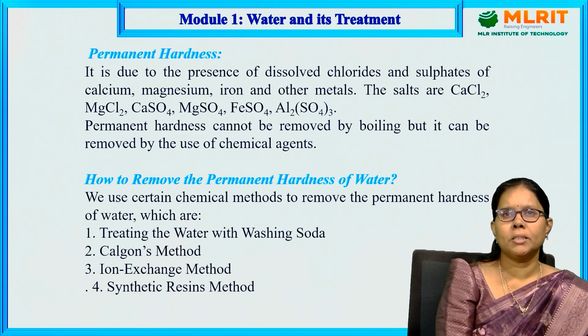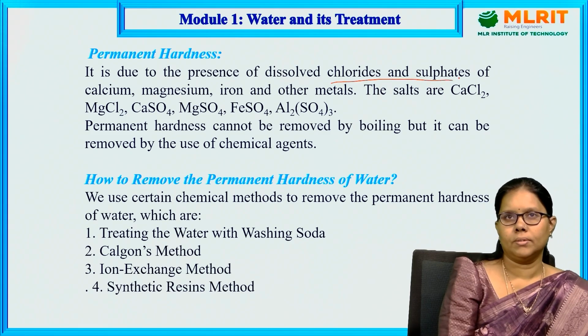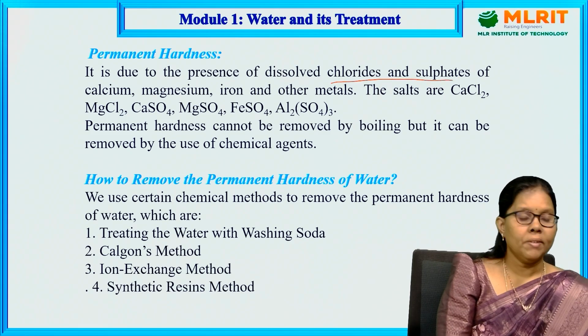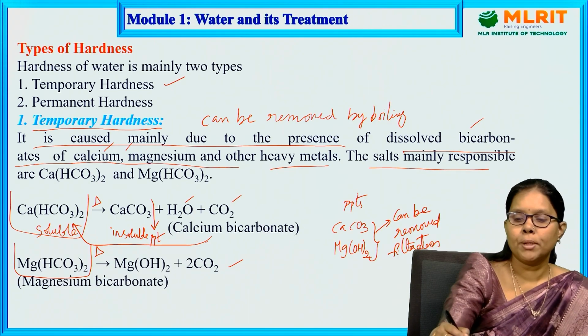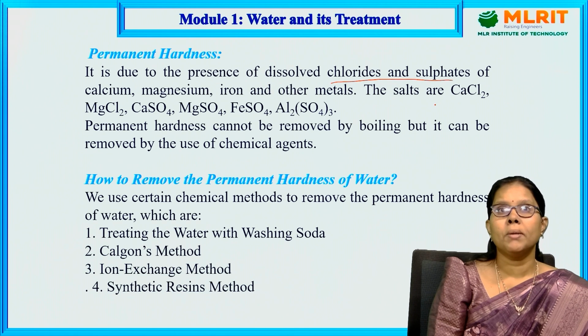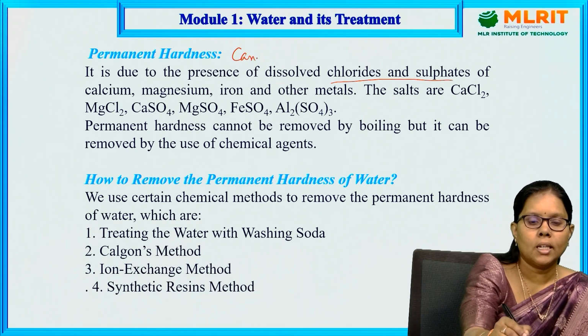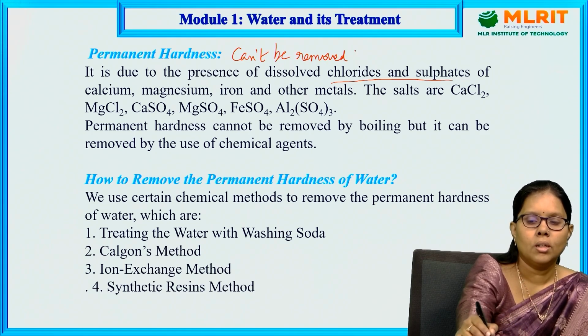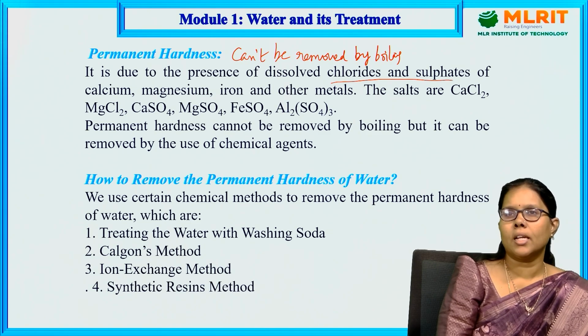Permanent hardness is due to the presence of dissolved salts of chlorides and sulfates. In the previous slide, temporary hardness can be removed by boiling, but permanent hardness cannot be removed by boiling. It is due to dissolved chlorides and sulfates of calcium, magnesium, iron and other metals.